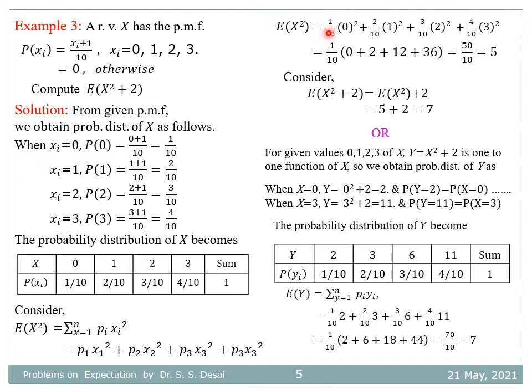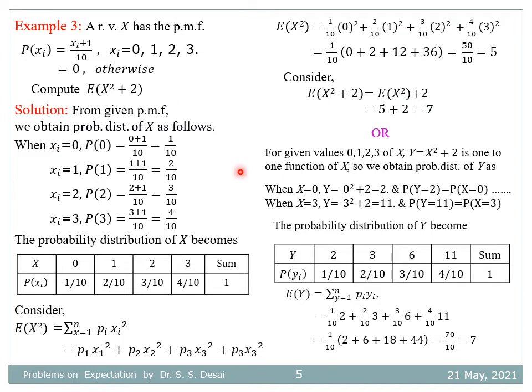By substituting the values here, it becomes 1 by 10 into 0 square plus 2 by 10 into 1 square plus 3 by 10 into 2 square plus 4 by 10 into 3 square, and whose simplification is 50 divided by 10, that is equal to 5. Now consider expectation of x square plus 2. Using the theorem on expectation, this is equal to 5 plus 2 equal to 7.